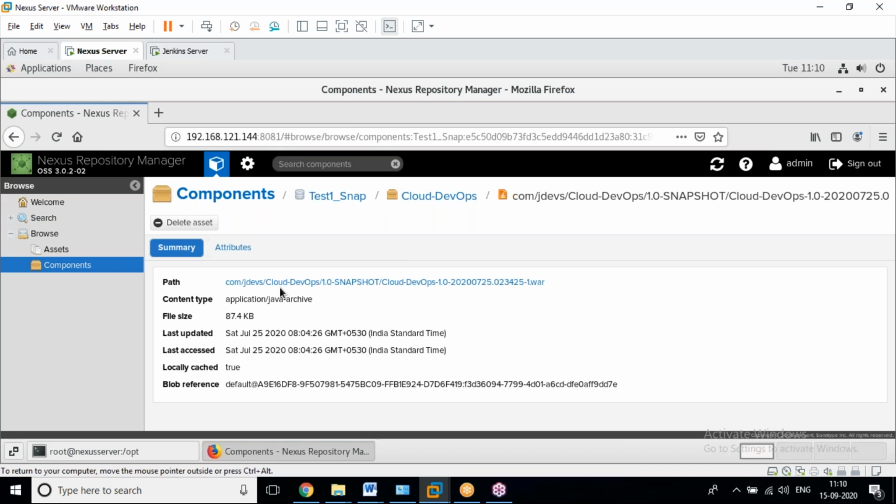Application content type, application, nothing but end user software or end user application. But I didn't build it here. I built it somewhere. After that, I deployed or placed it in this server in this location.